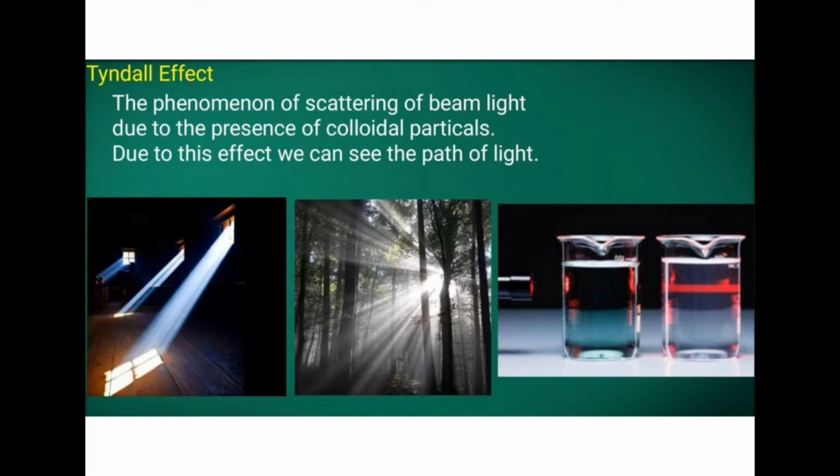Three examples are given. The first one is in a dark room. In a dark room, the light ray is coming and it gets scattered by the particles or dust particles. Many dust particles will be there, so the light is scattered.